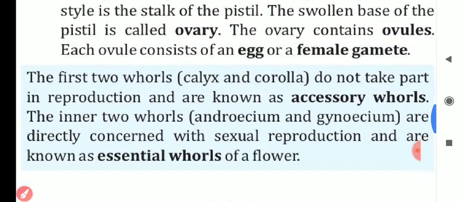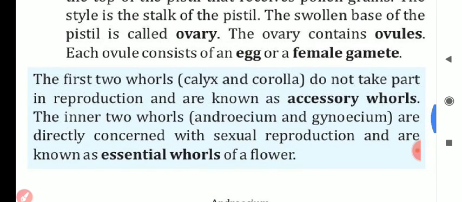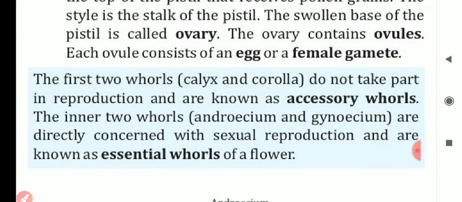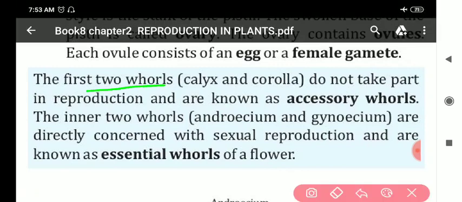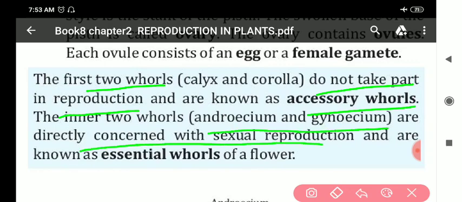Clear? Just see to it now: accessory whorls and essential whorls of a flower. The first two whorls, calyx and corolla, do not take part in reproduction, so they are known as accessory whorls. The inner two whorls, androecium and gynoecium, are directly concerned with sexual reproduction.